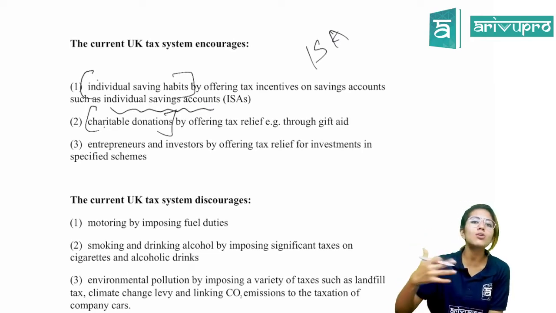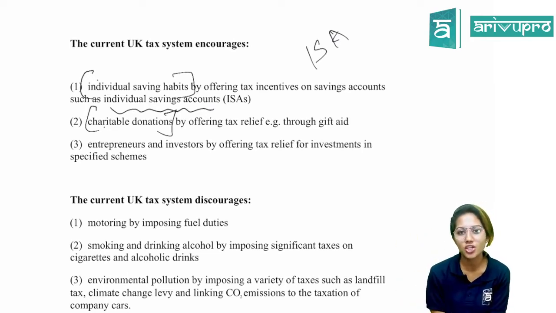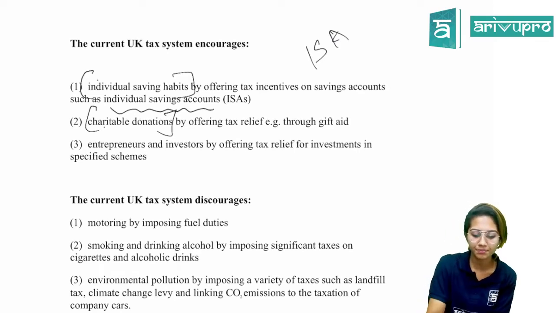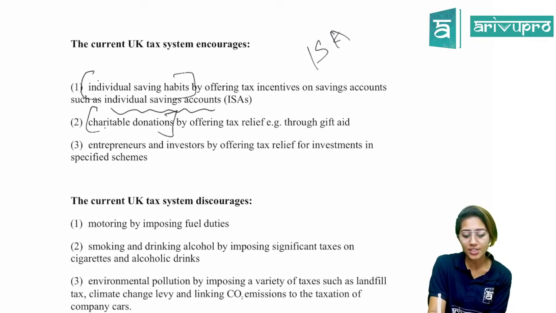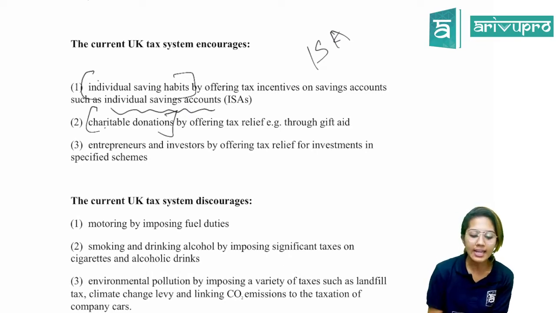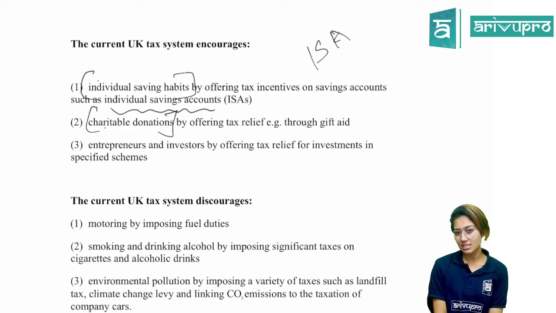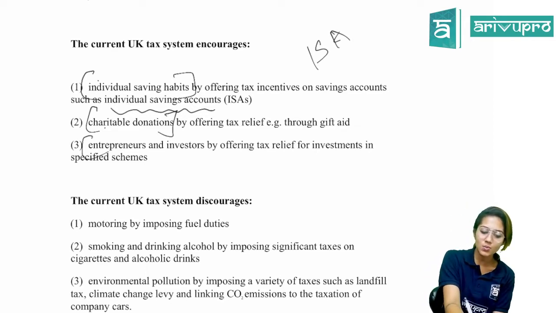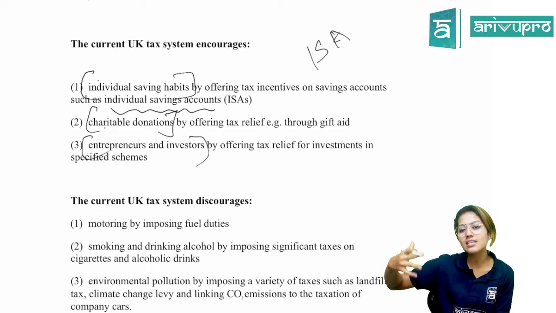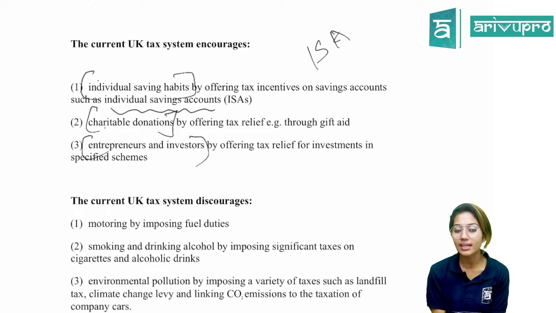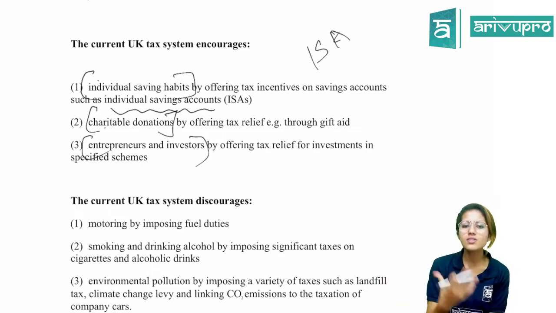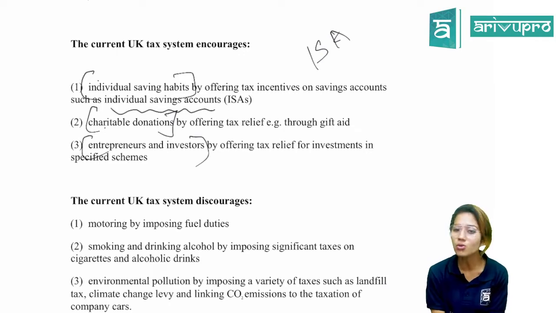That is mainly to encourage such charitable donation activities, by offering tax relief, for example through gift aid. Then entrepreneurs and investors, by offering tax relief for investments in specified schemes. When they invest in certain specified schemes, they get a tax relief. That is also something which the UK tax system wants to encourage.